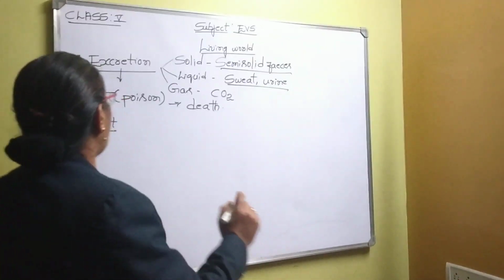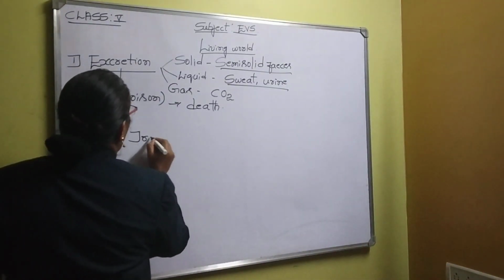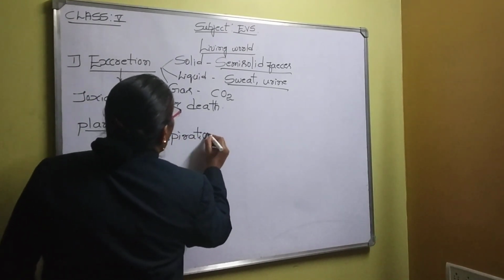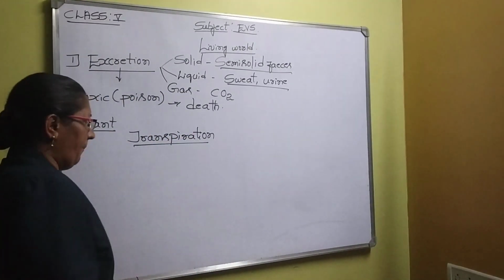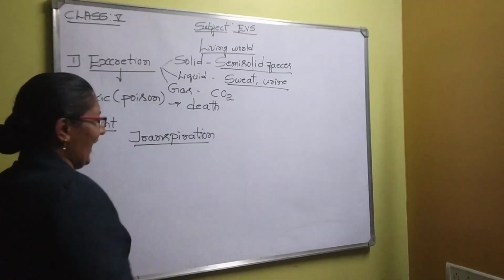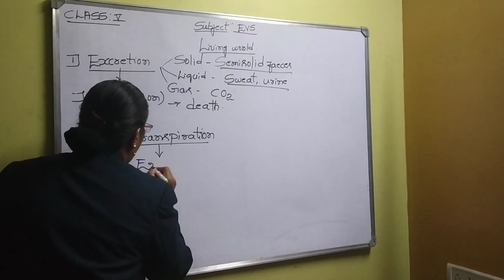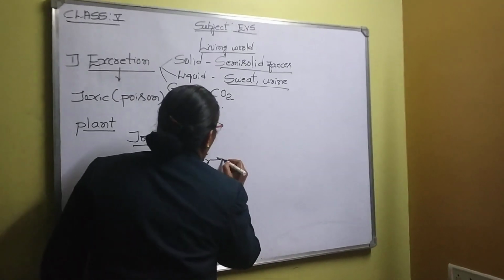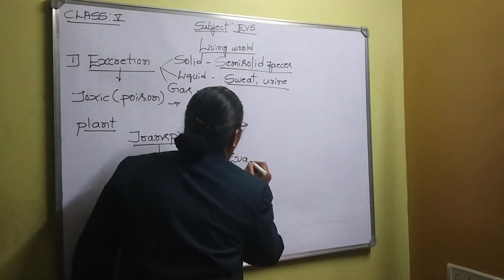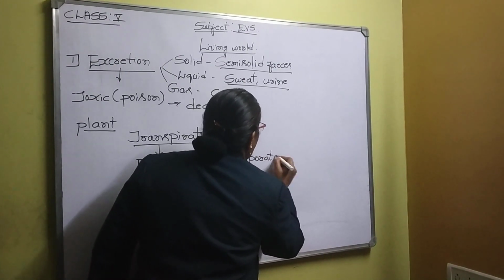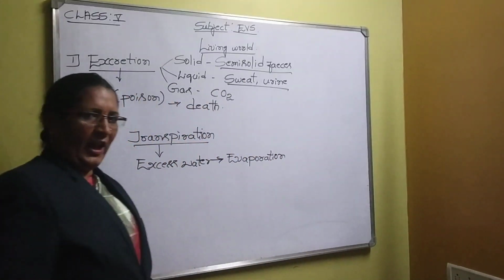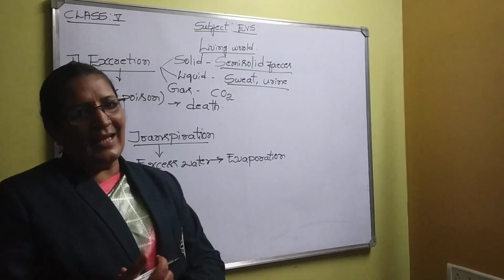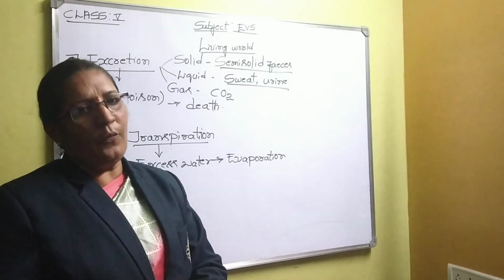Let me give one more example. You have heard about a process called transpiration. It is a process in which plants remove excess water in the form of evaporation. This is called transpiration. Whenever transpiration occurs in a plant body, the plant gets a cooling effect. This is the information related to excretion in animals and excretion in plants.